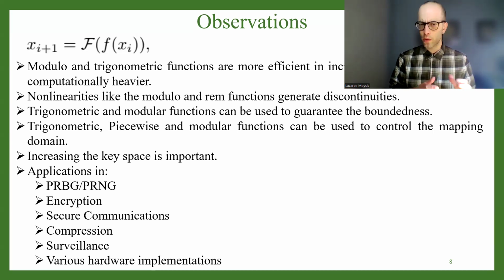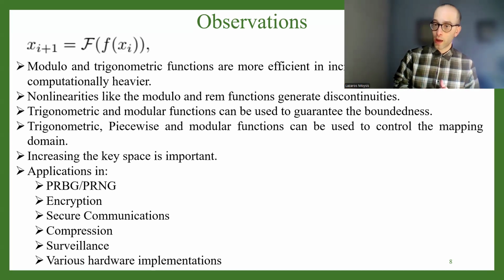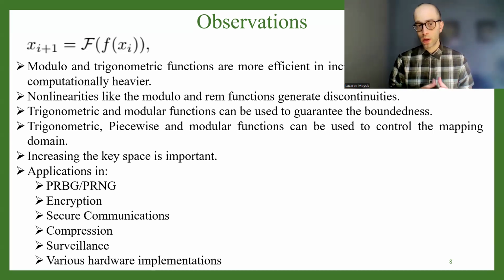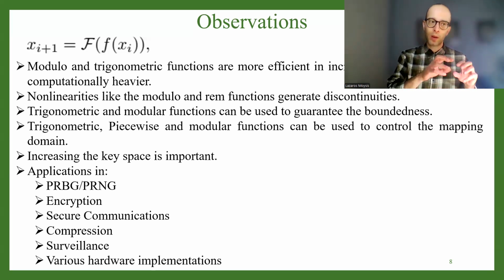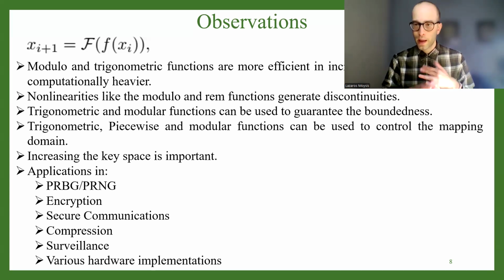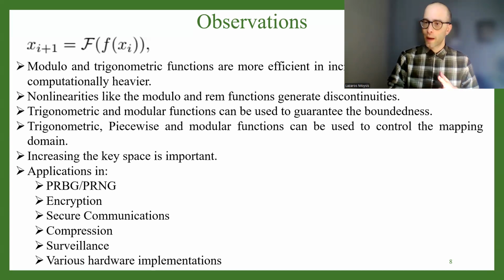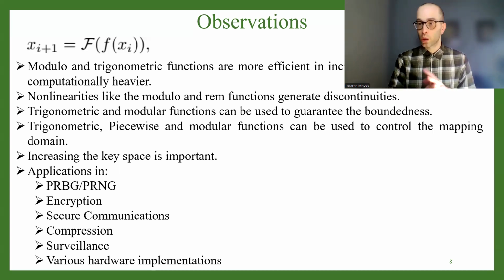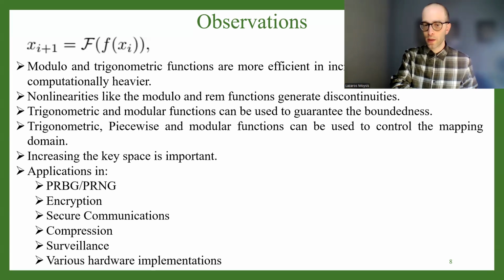And there are other applications, of course. For example, secure communications, which is another very common application. Here we try to use a public channel and transmit some sort of information using chaotic signals as a sort of artificial noise. A very interesting application. Compression, like text and image compression. Surveillance, like chaotic motion, chaotic patrolling in autonomous agents.